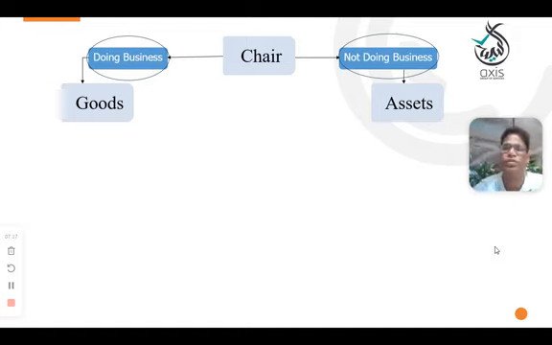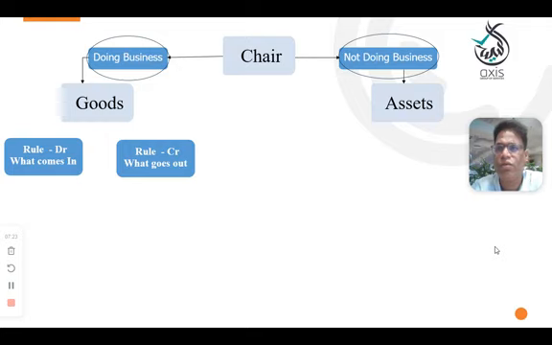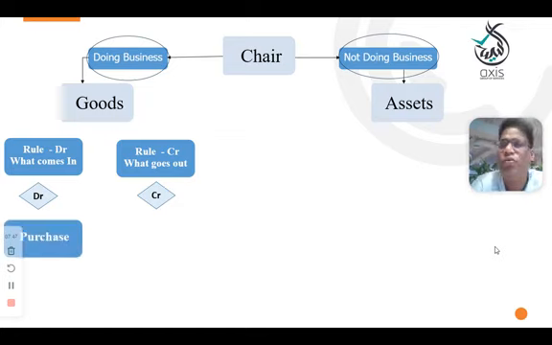Still, you have a chair. You purchased it with the intention to use. So here in this business, goods are coming into the business and goods are going out of the business. Goods we purchased with the intention to sell, that is your asset, that is your real account. So here, the rule: what comes in, debit; what goes out, credit. Your goods will come into the business and goods will go out of the business. In that case, goods are coming in, so you need to debit and record this as purchase.